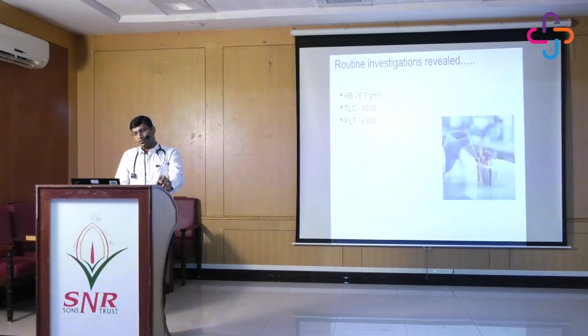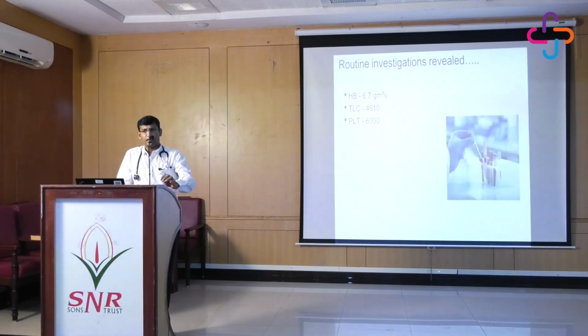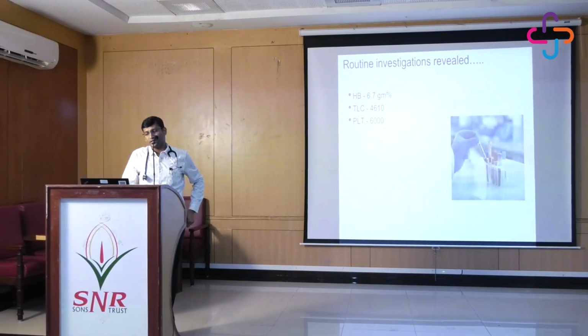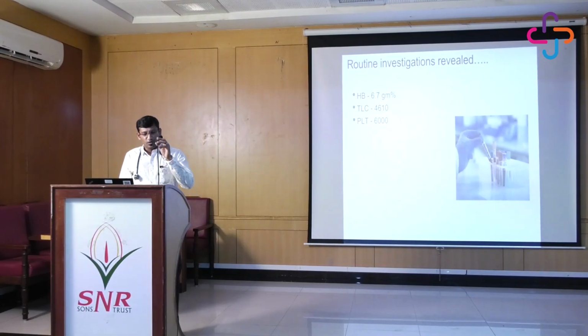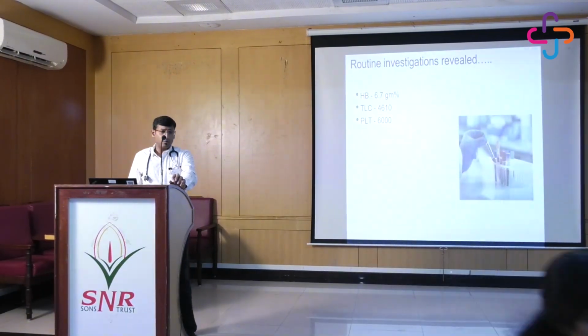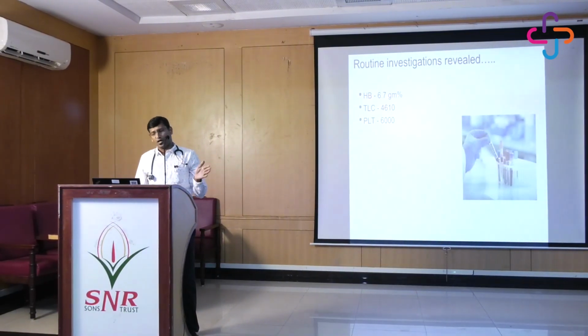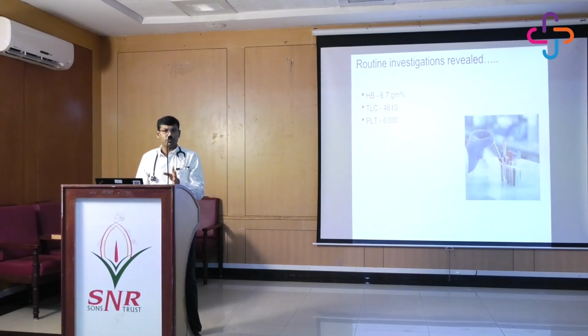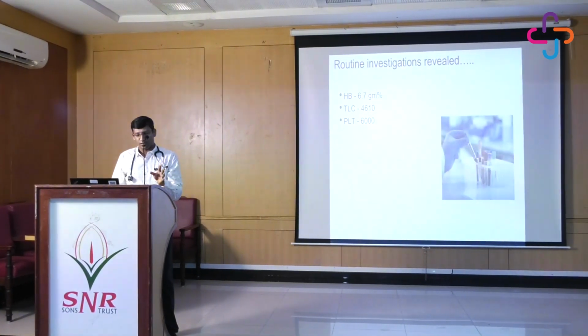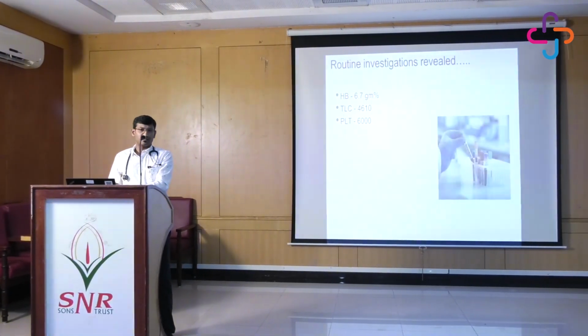So the routine investigation, this was the investigation. We can see it is a severe pancytopenia. The hemoglobin is 6.7, so that's why the patient is severely pale. The WBC count is on the outskirts, it looks normal, like 4,600. But again, the platelet count is extremely low. It's only 6,000. So it's not 6 lakhs, it's 6,000.